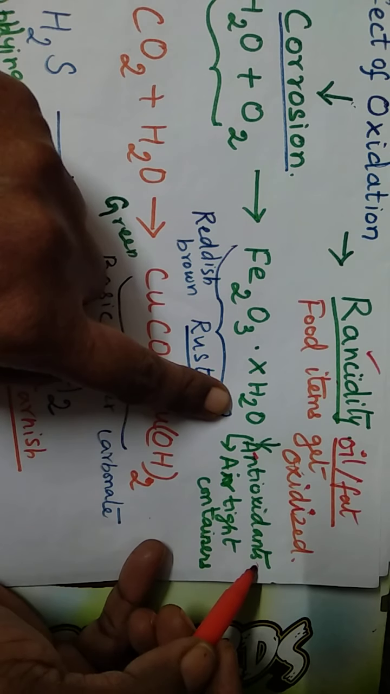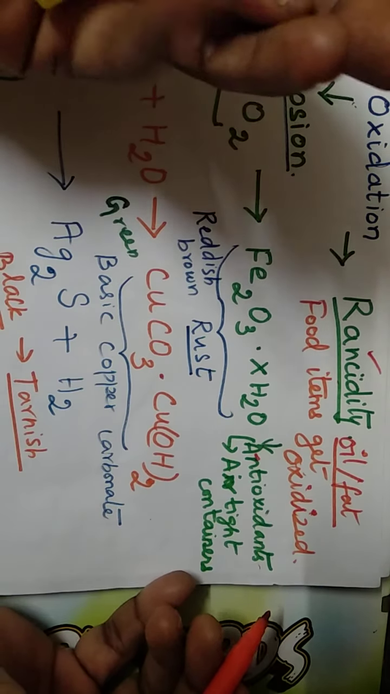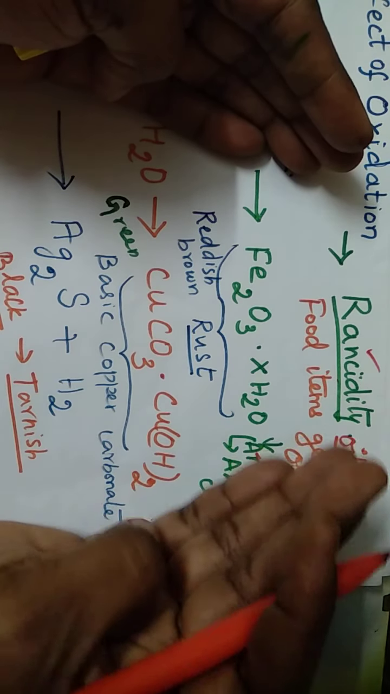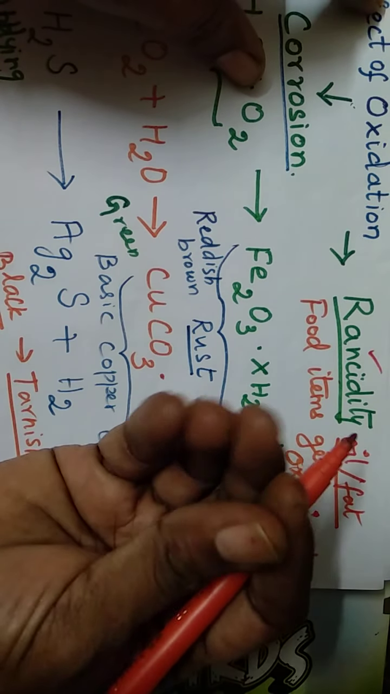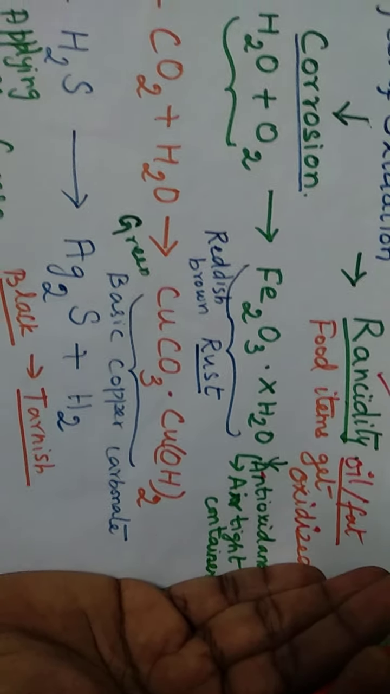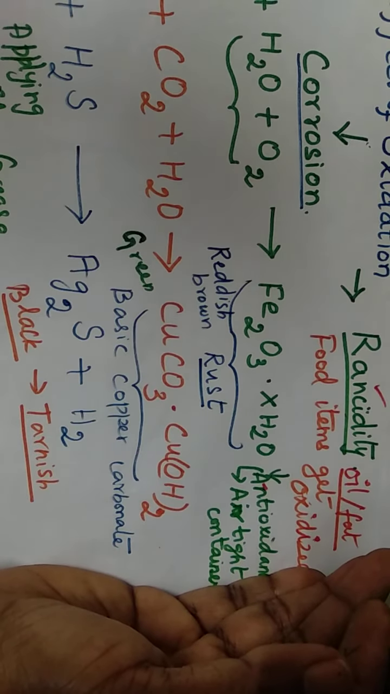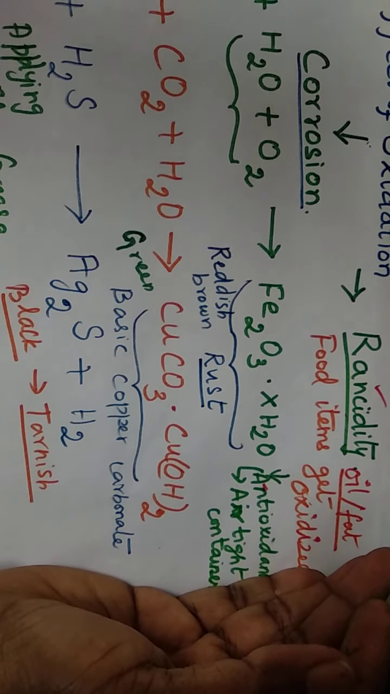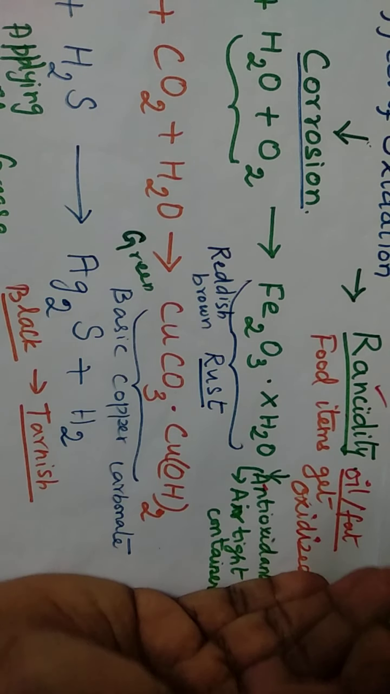We use antioxidants. Like, you know Lay's chips, no? The chips packet looks very bulged, but inside there are only a handful of chips, though the packet looks very big in size. They flush it with nitrogen gas. That nitrogen will prevent the oxidation of the food material inside.